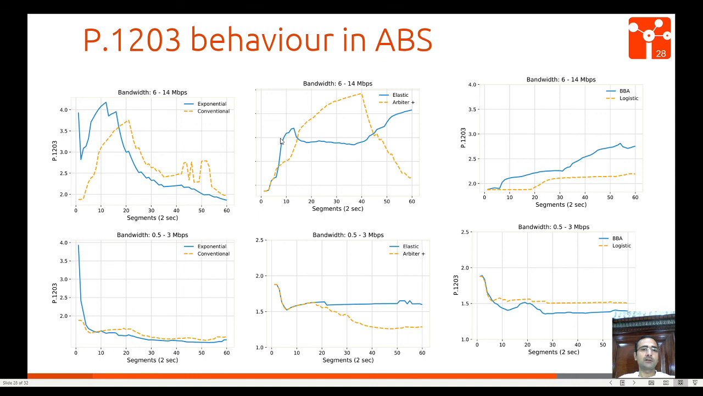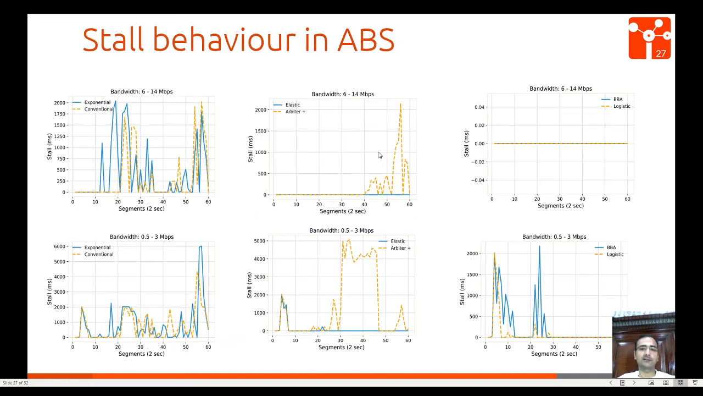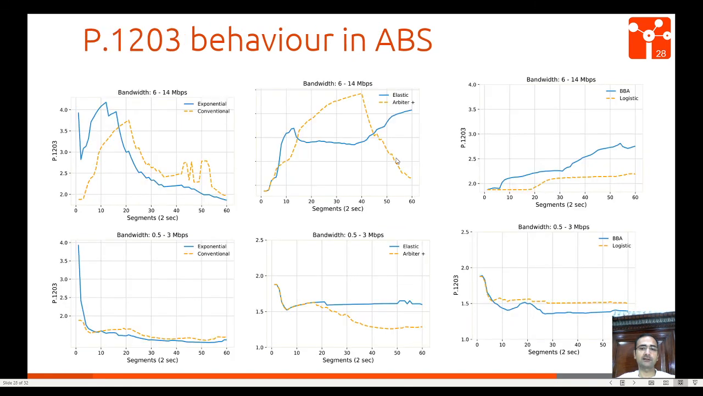What is the P.1203 behavior in ABR? We can see that stalls in this case of arbiter plus cause these segments to switch to a lower QoE value. We can see from here that at 40 to 60 segments we experience stalls, and this causes the segments to remain at lower P.1203 values. But all other algorithms behave similarly.